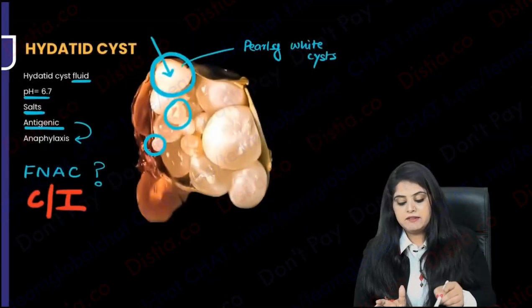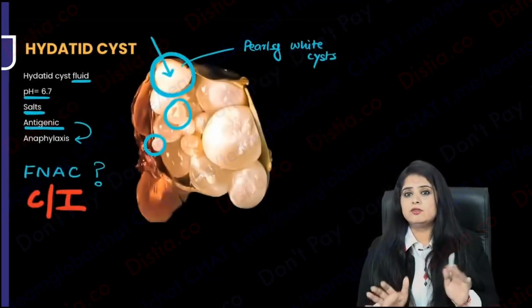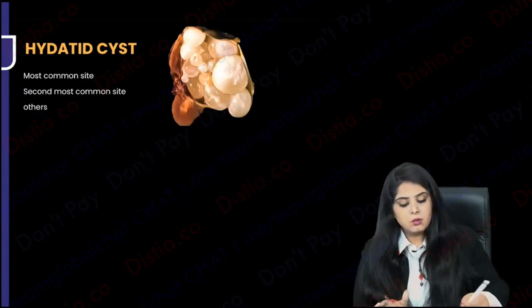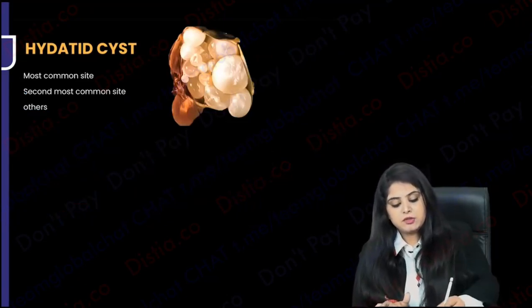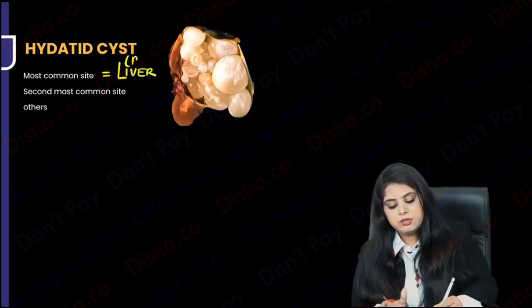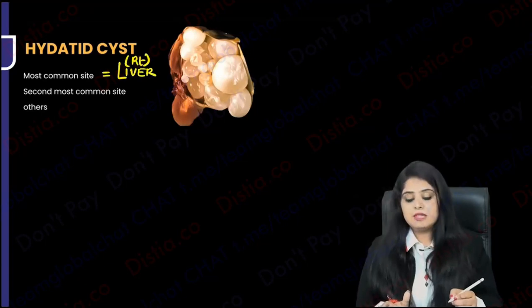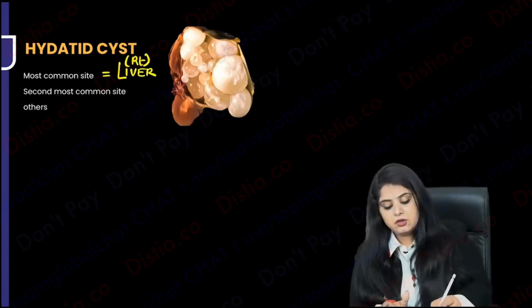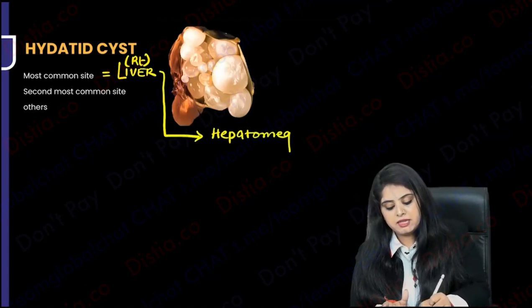Now tell me, guys, once you have read all of this, you have analyzed that they are pearly white, their fluid is very dangerous, you've done the layers, tell me the organs. What is the most common site? The most common site, as we have been reading, is going to be the liver, and is usually the right side of the liver. The patient is going to have hepatomegaly, and in severe cases, it can complicate as portal hypertension.